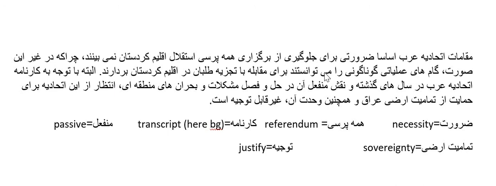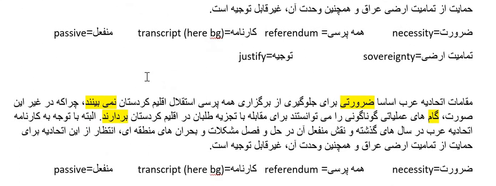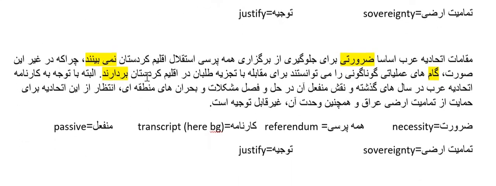And you're lucky because you have a را in the sentence that shows you they could take what. And so you go back to the word that holds all the اضافه. گام‌های عملیاتی گوناگونی. So they could take steps. They could take steps against or to fight against separatists in Kurdistan region. So let me show you how it connects.